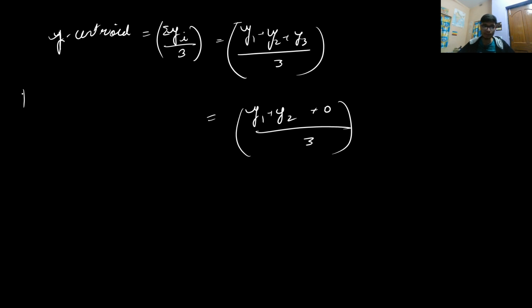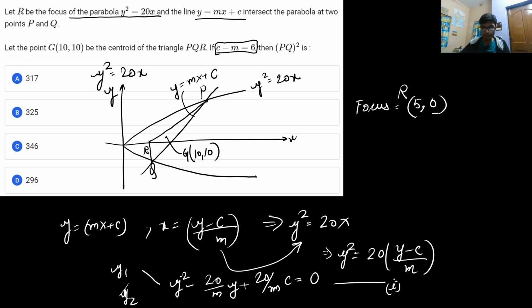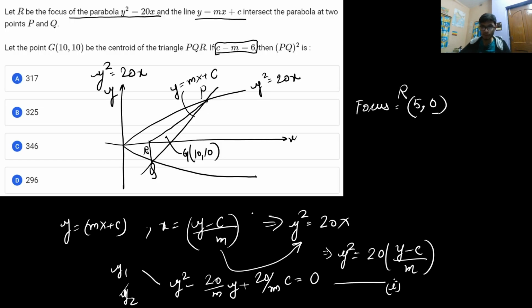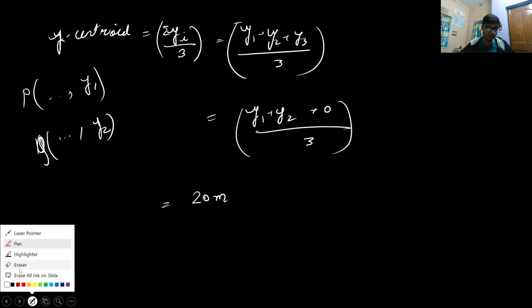Because P has some x coordinate and y1 as y coordinate, and Q has some x coordinate and y2 as y coordinate. From here I will definitely get the sum of the roots as 20 by m.